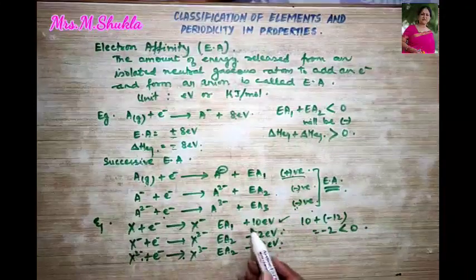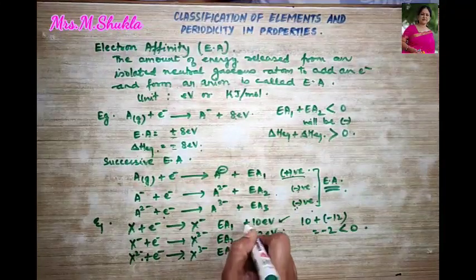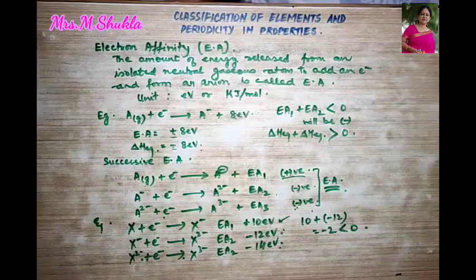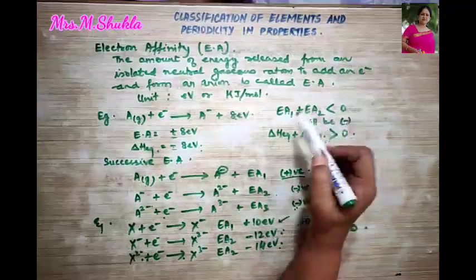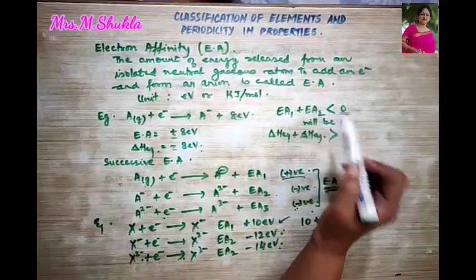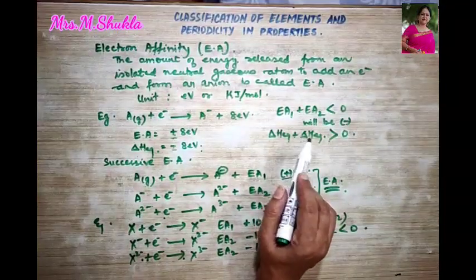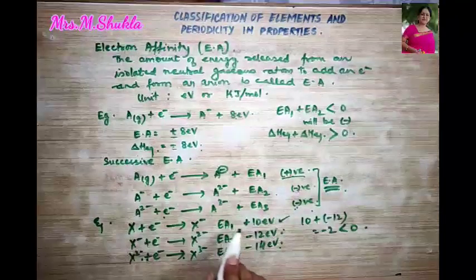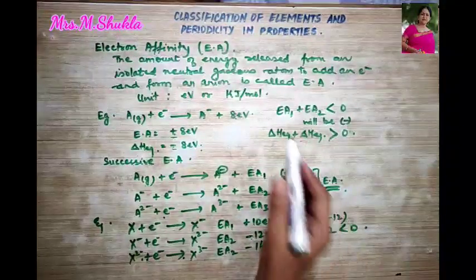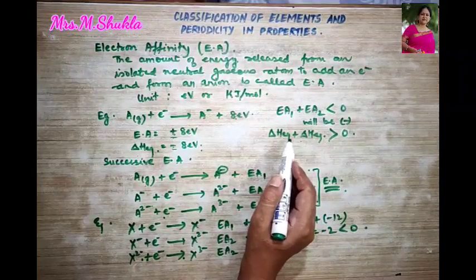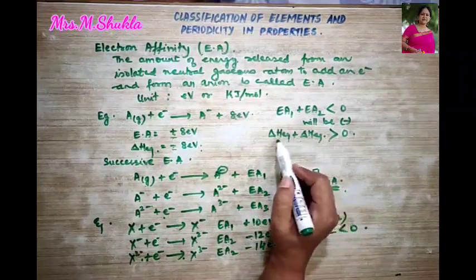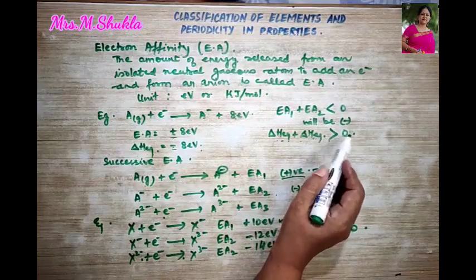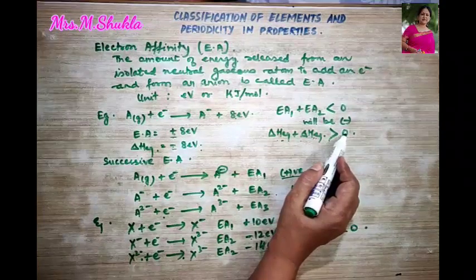So if electron affinity is positive, then electron gain enthalpy will be negative. If electron affinity is negative, then electron gain enthalpy will be positive, and hence if we add the two successive electron gain enthalpies, it will be more than 0.